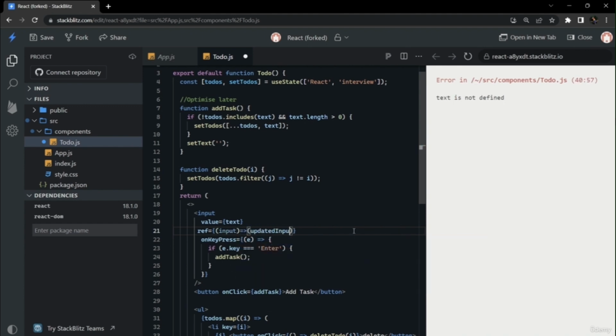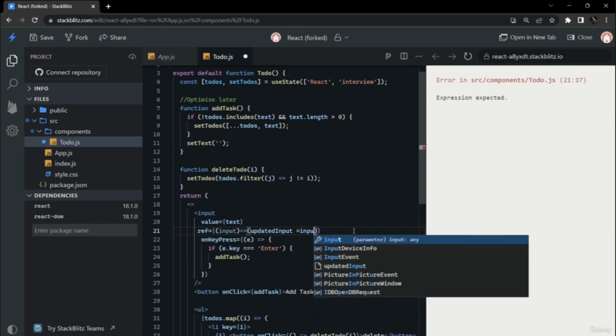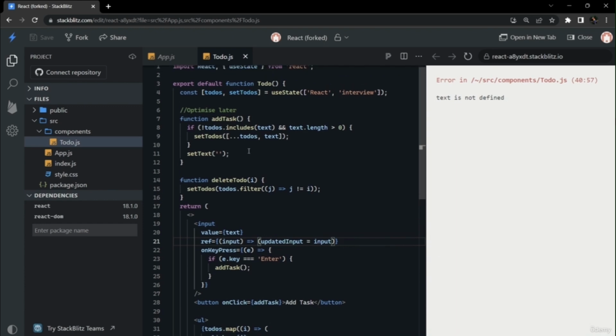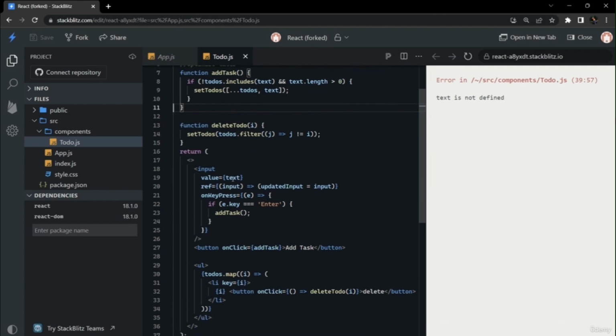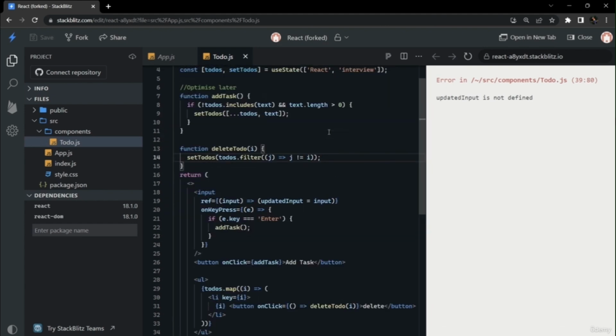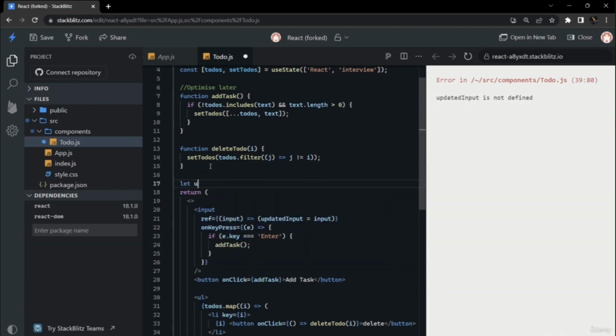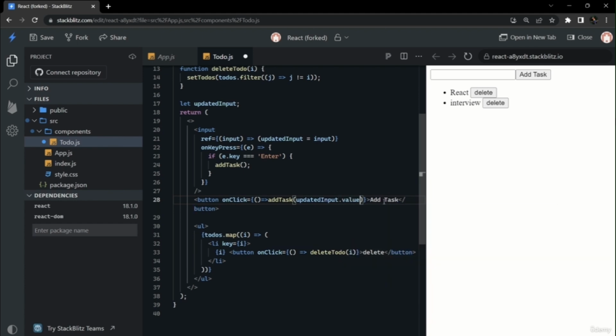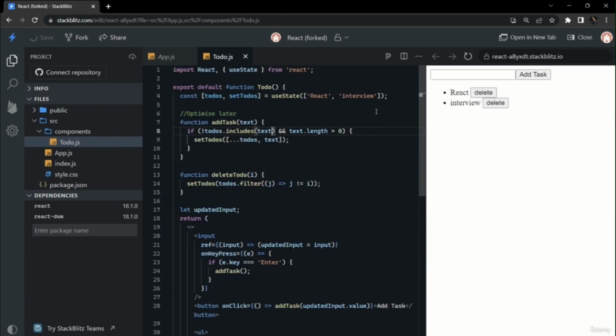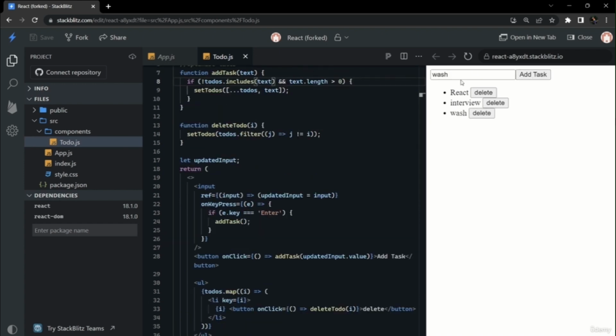So in ref we have added a callback function, and we have used this variable updated input for capturing the value of this particular input. We will delete all the references to that earlier state, like set text, and whatever was used in value text, everything should be removed. Now after declaring the updated input above, we should pass updated input.value on click of event as a parameter of this add task function. So updated input.value we should pass from here, and we'll catch that as text in the function as a parameter. Now if we check our app, it is working fine.